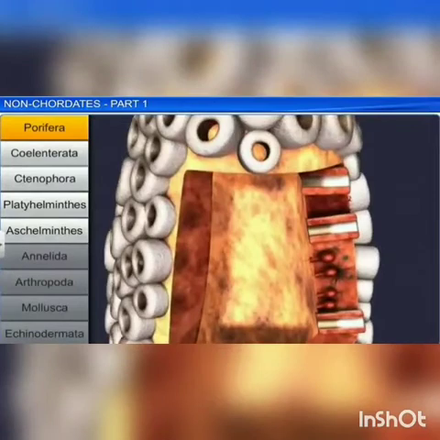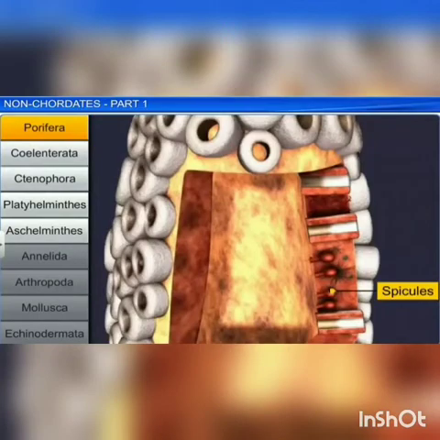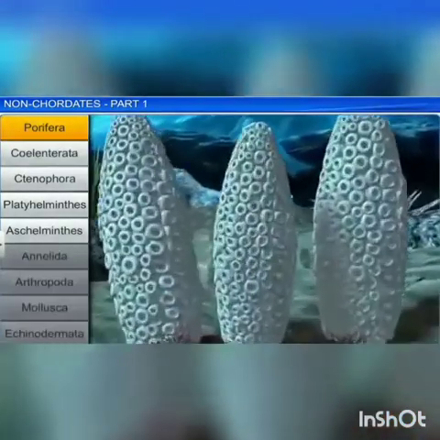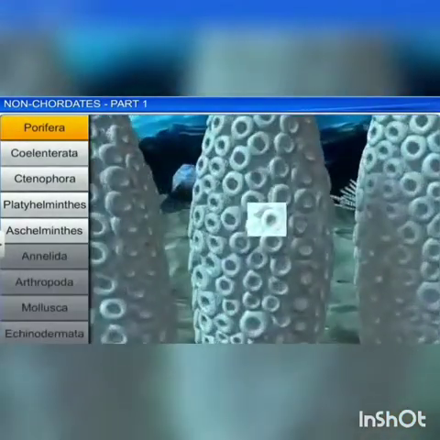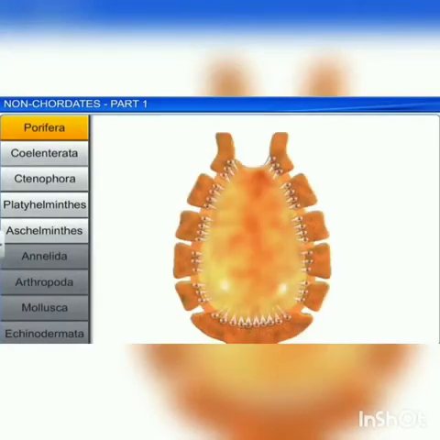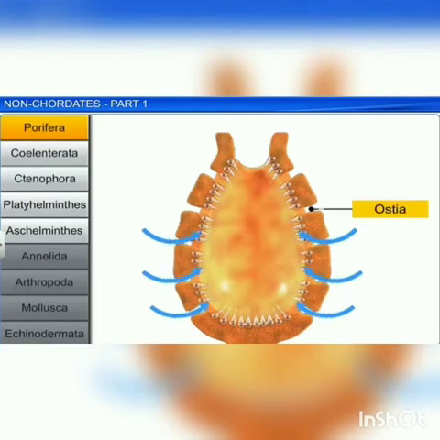The body is supported by a skeleton made up of calcareous or siliceous spicules or spongin. They possess a water transport system or a canal system where water enters through the minute pores called ostia lining the body wall, through which the water enters into the central cavity called spongocoel and goes out through the osculum.